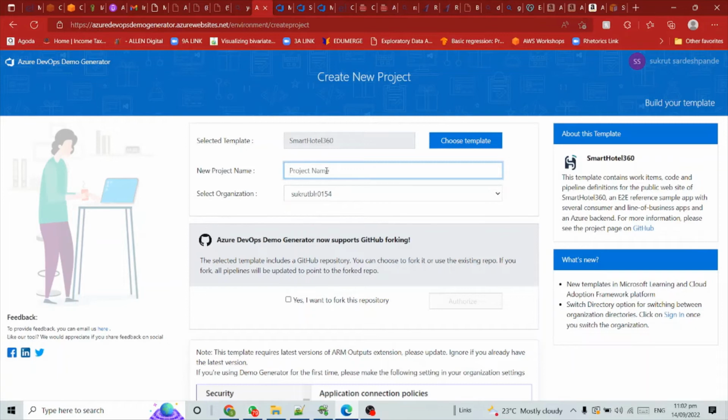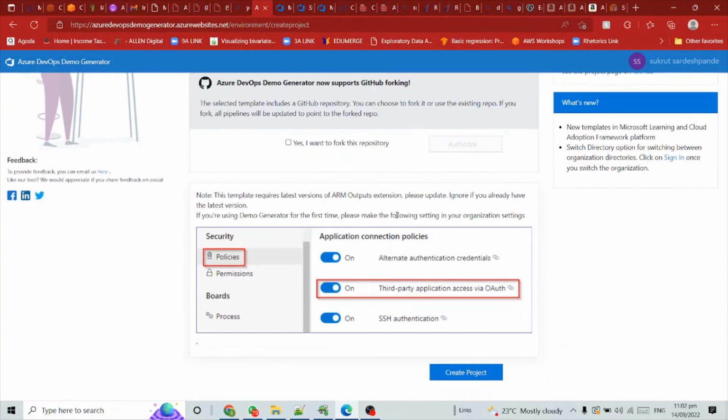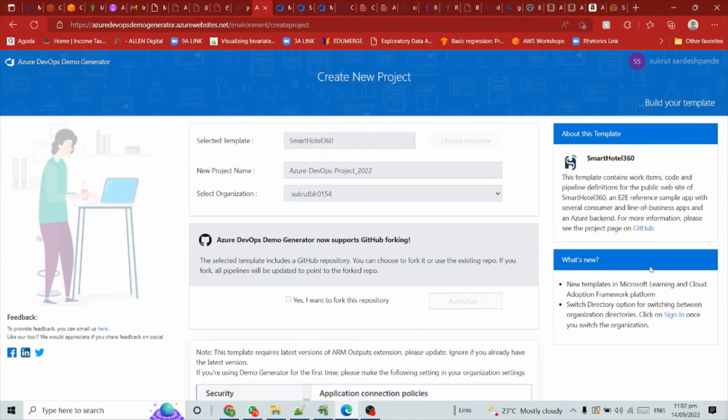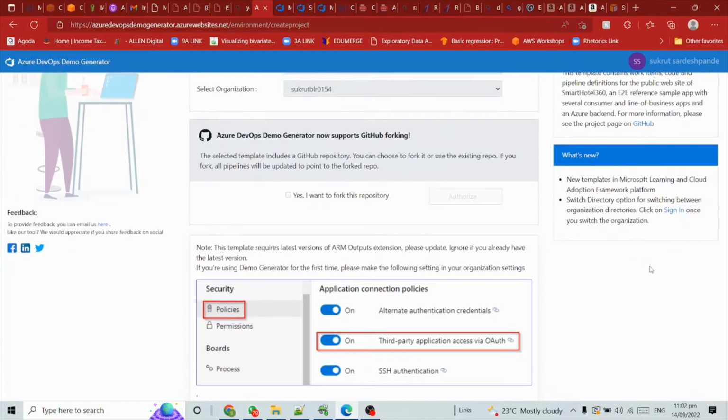Provide the project name. You can give the project name as Azure DevOps project. You can say project underscore 2020. Let's do that. Then, am I missing something?